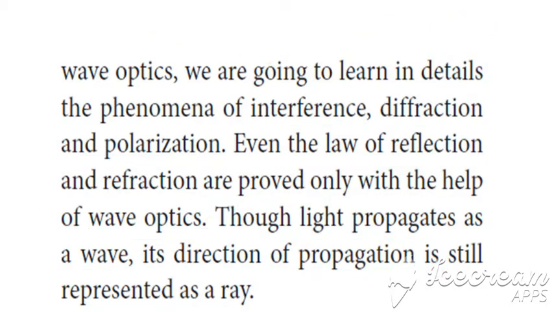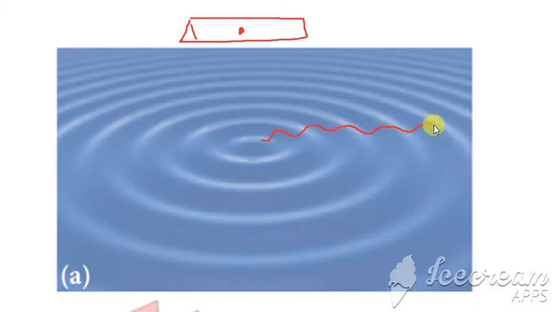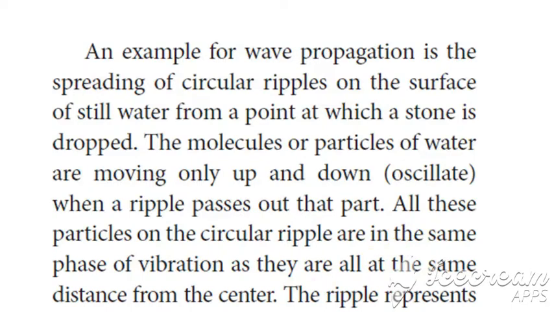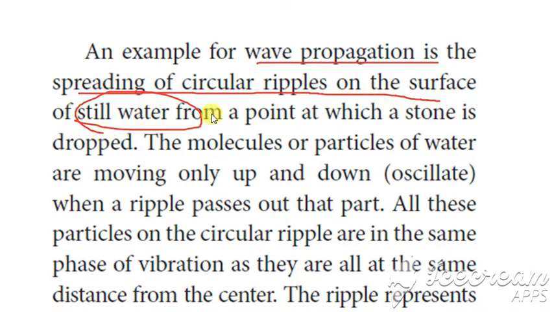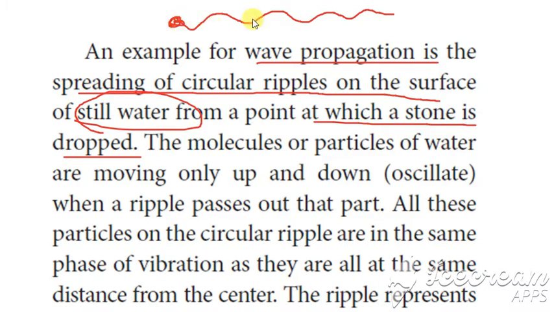And how is it? Let us see now. Let us consider still water. When the water is still and you throw a stone into it, it forms a wave like this, is it not? From the center it moves on as a wave. An example of wave propagation is the spreading of circular ripples on the surface of still water. From the point at which the stone is dropped, it forms the ripples.